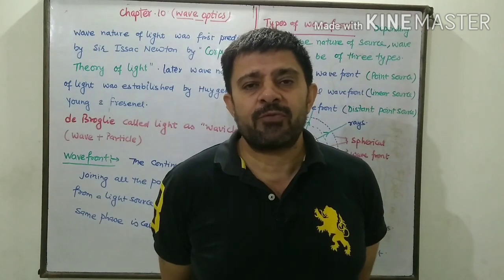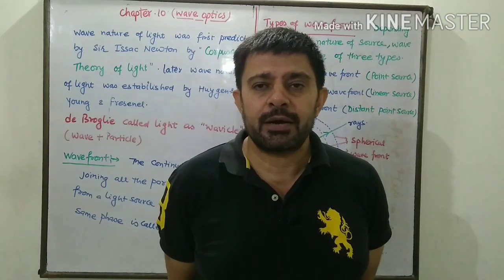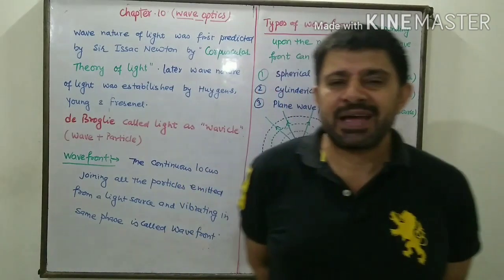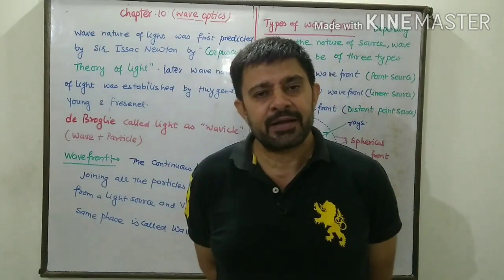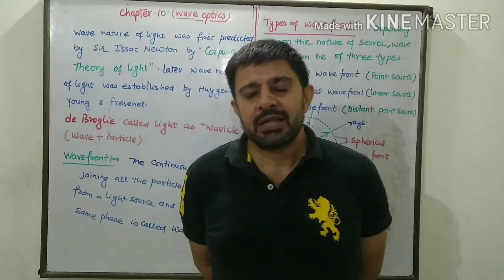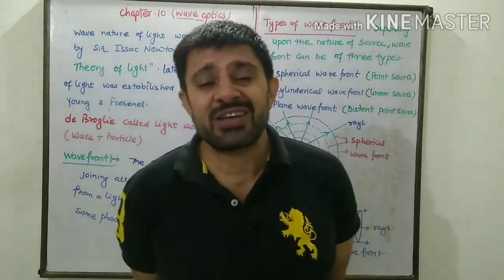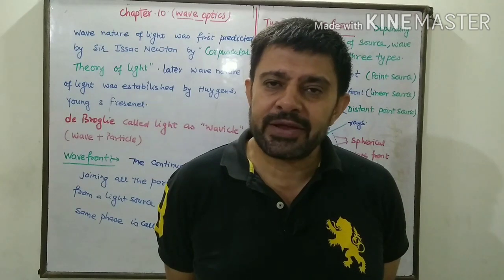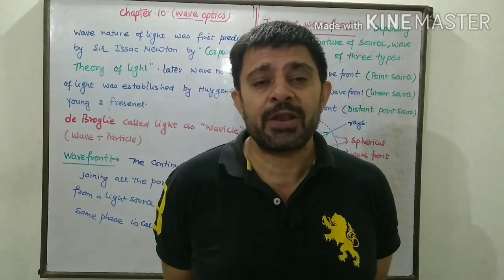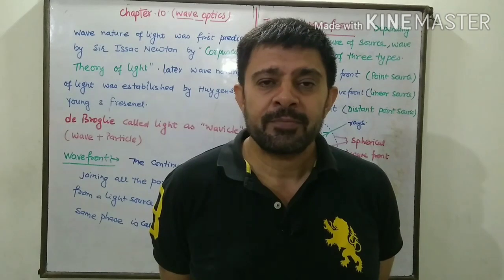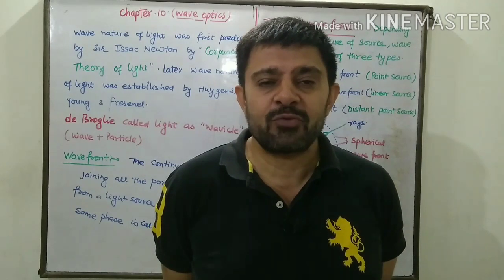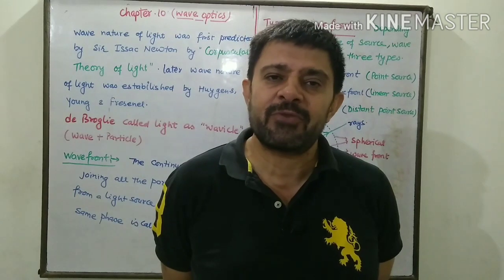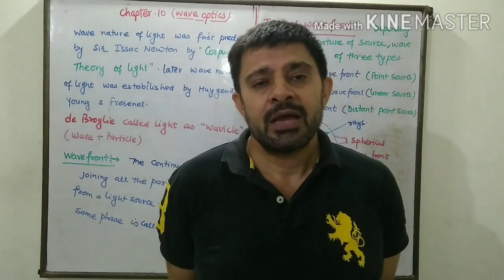The wave behavior of light was first predicted by Sir Isaac Newton in his corpuscular theory of light. According to this theory, light travels faster in a denser medium and slower in a rarer medium. This was the big failure of this theory, because later it was discovered that light travels slower in a denser medium and faster in a rarer medium.